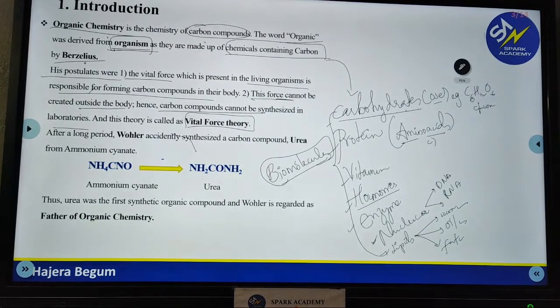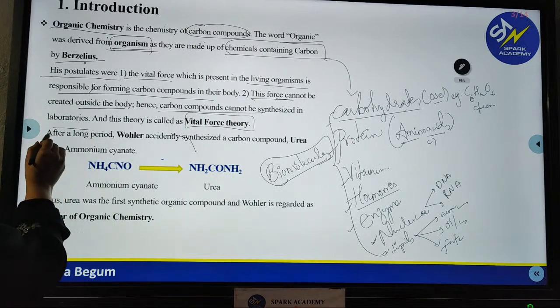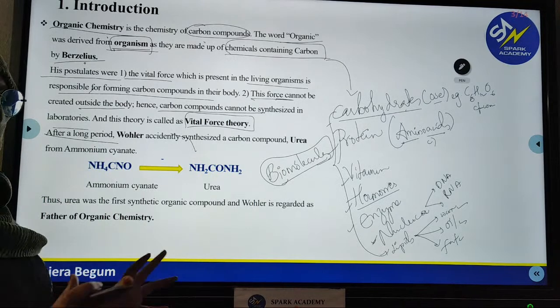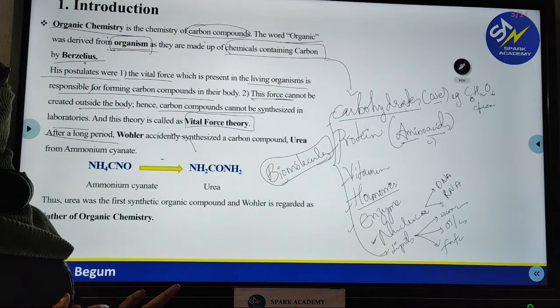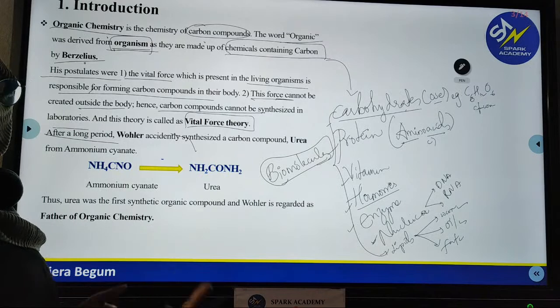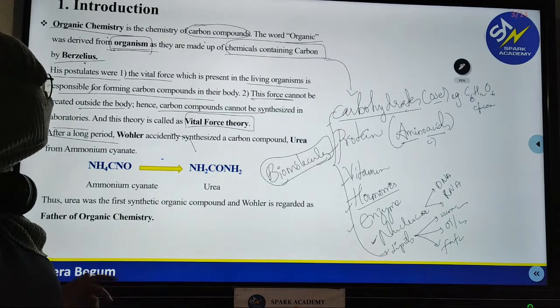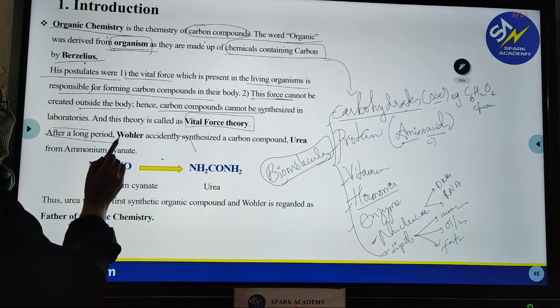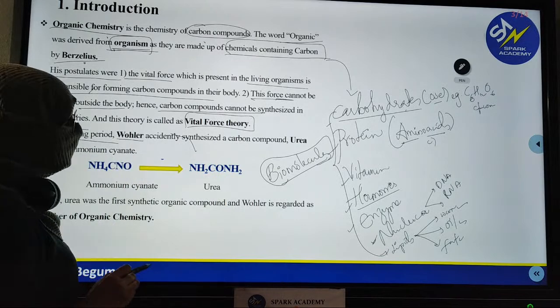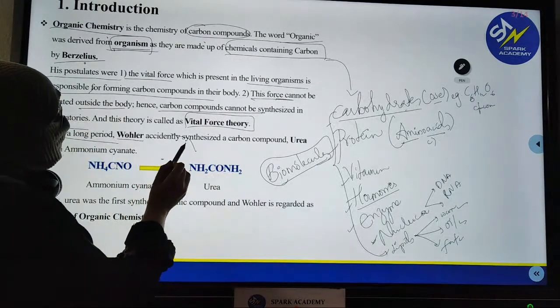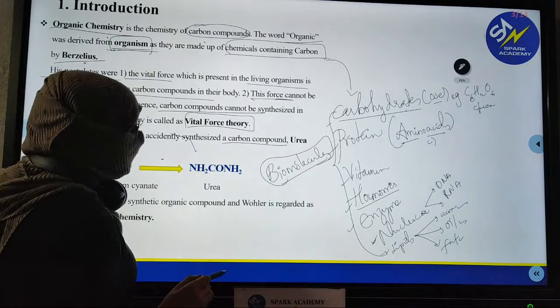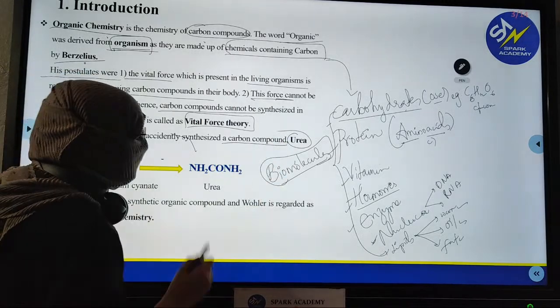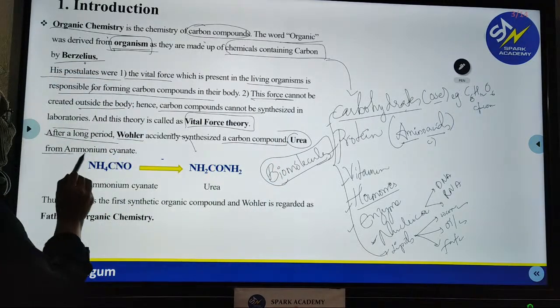This theory was dominant for a long period. Dominant means it existed for a long period. But after a time, a scientist called Wöhler accidentally synthesized a carbon compound called urea from ammonium cyanide.